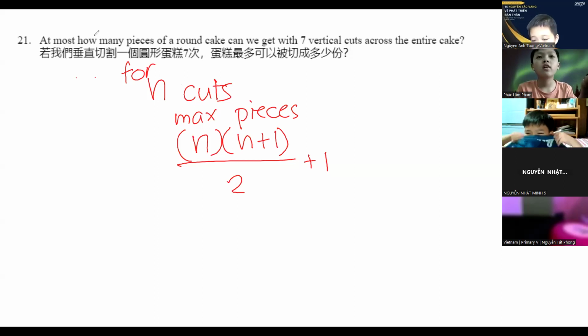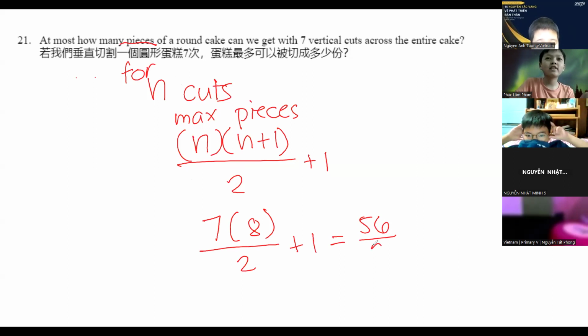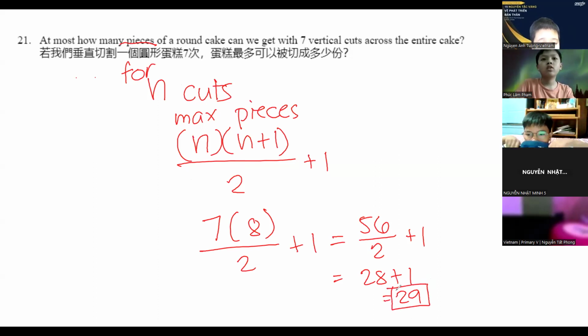Take note that the problem is not asking for equal pieces. It's just saying any piece. So if we want to maximize, we use the formula n times (n plus 1) over 2, plus 1, where n is the number of cuts. So 7 times 8 over 2 plus 1, or 56 divided by 2 plus 1, 28 plus 1, is 29.